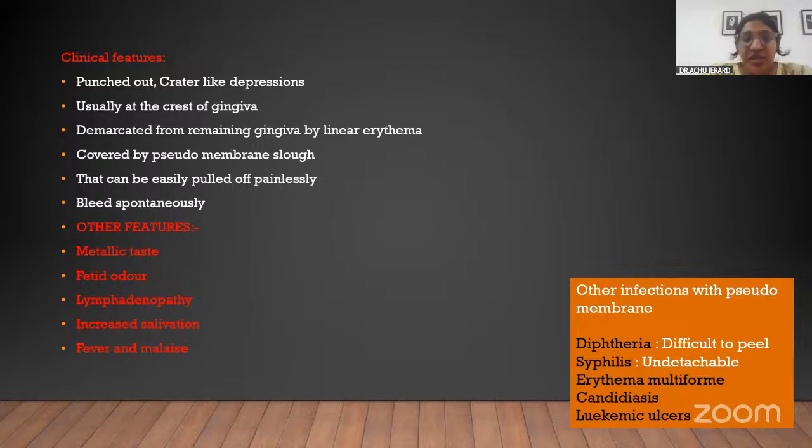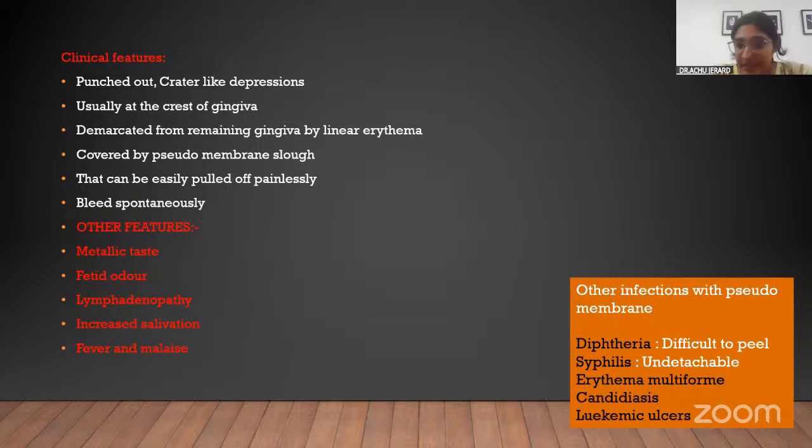So it starts with the interdental papilla and then it can most commonly progress to the marginal gingiva also. If left untreated, it further progresses down into the attached gingiva and then the mucosal areas. Most generally, it is covered by a pseudomembrane, which can be easily pulled off, but it bleeds spontaneously. That means without any pain, that membrane can be pulled off, but it can bleed spontaneously while doing so.